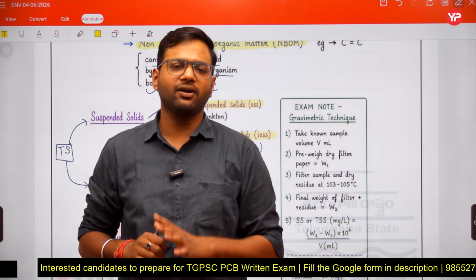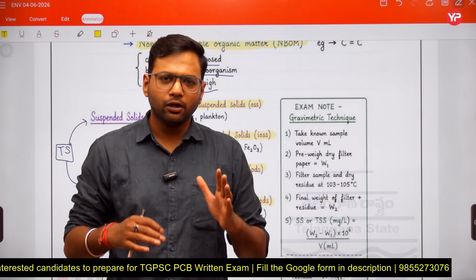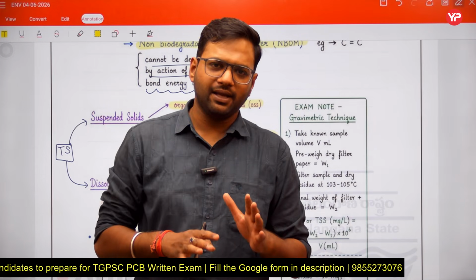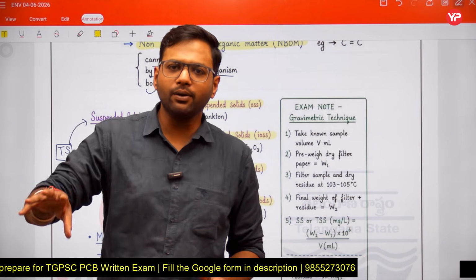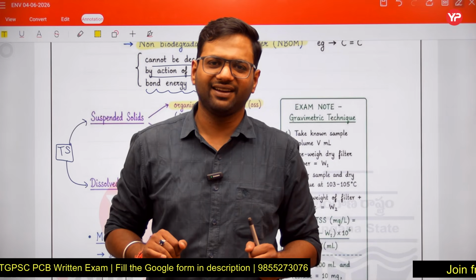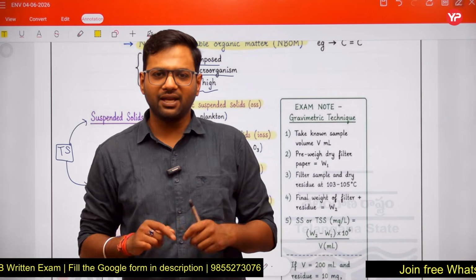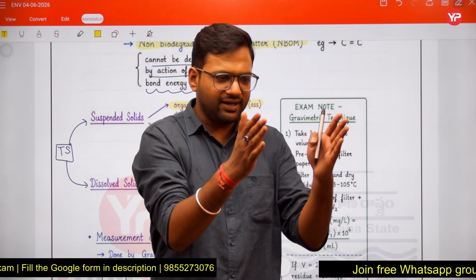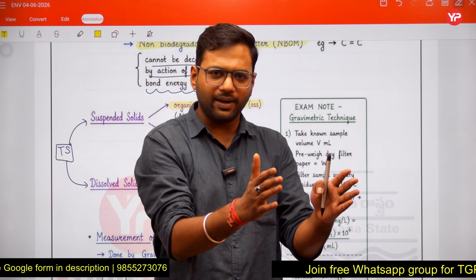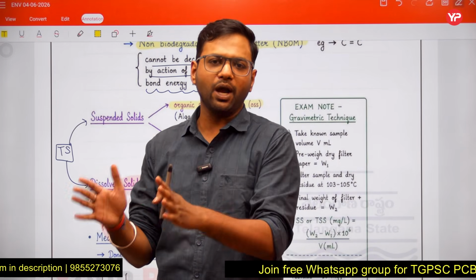Now, if I say one point, in one water sample non-biodegradable organic matter is present, and in another sample biodegradable organic matter is present. Now listen carefully, friends. I give you two samples. One sample consists of biodegradable organic matter, another consists of non-biodegradable organic matter.